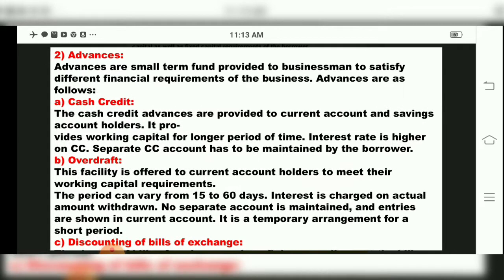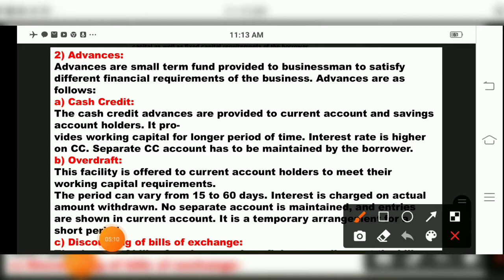So we are studying advances. Advances are small term funds provided to business persons. Why are they provided? To satisfy whatever small financial requirements that particular businessman has. The bank can give money in advance. See, money given in advance. So under that, which facility is there?